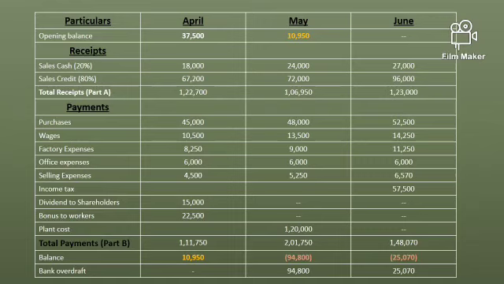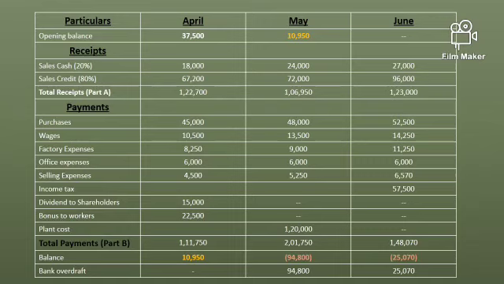That means expenses are more as compared to receipt. So the company has to borrow from the bank, or you can consider that the company has taken a bank overdraft of 94,800. So there was a shortage of 94,800. You borrow from the bank, or you took a bank overdraft of 94,800. So there will be no opening balance, it will be zero, and that is why in the month of June the opening balance we consider as zero.